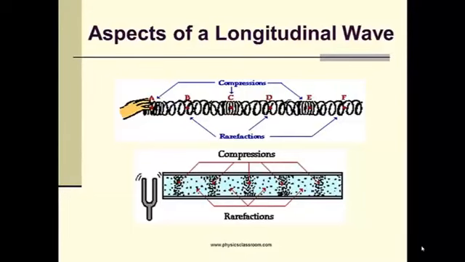To measure a wavelength on a longitudinal wave, you would measure one compression and one rarefaction. So basically A and B would make up one wavelength, and C and D would make up another wavelength.